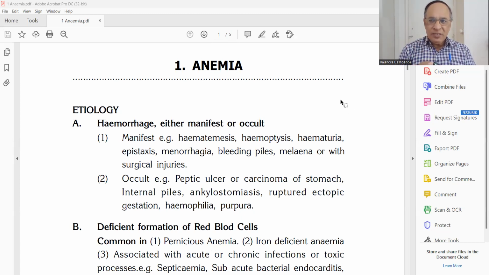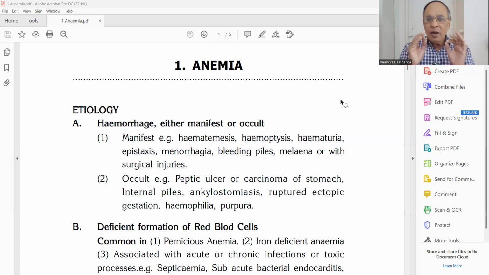So, in this series, we are going to tackle nearly 55 conditions which the doctor or the medical students have to face in general medical practice. The first disease that we are taking is anemia. We will discuss the causes, we will discuss the investigations, and I am going to tell you the different medicines that can be prescribed for the anemic condition. Let us start with anemia.